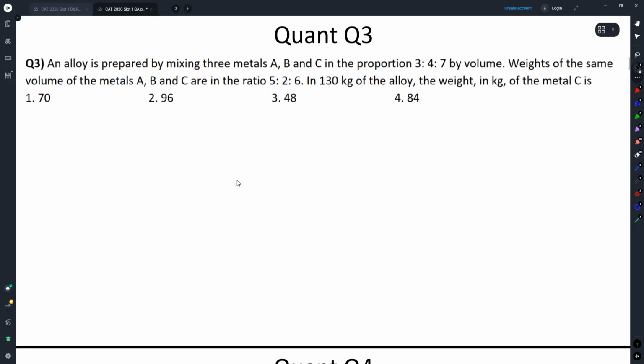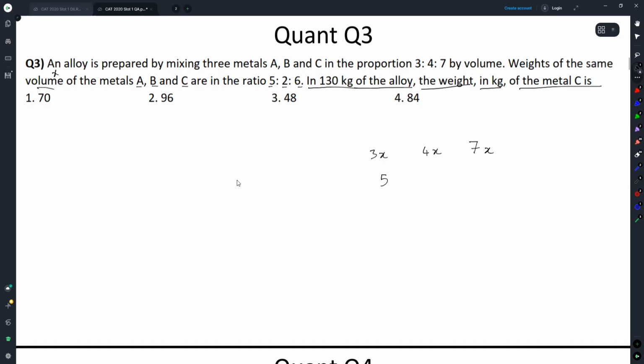Okay. The next one. An alloy is prepared by mixing 3 metals A, B, C in the proportion 3:4:7 by volume. Weights of the same volume of metals of A, B, C are in the ratio 5:2:6. In 130 kg of the alloy, the weight in kg of metal C is... 3x, 4x, and 7x. And let's say weights of the same volume of metal A, B, C are in the ratio. I'm saying let it be same volume, let it be volume X.